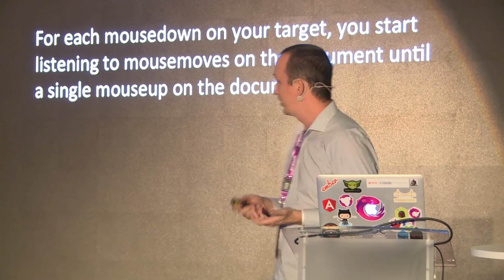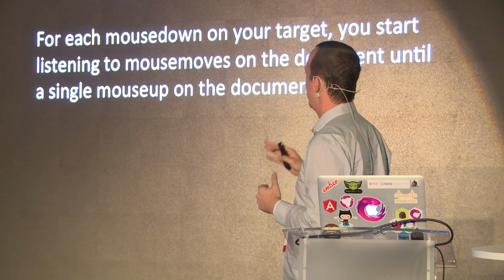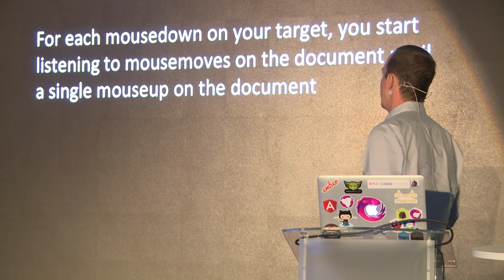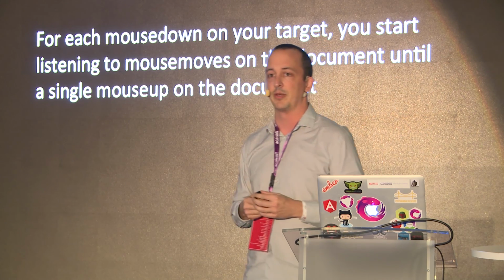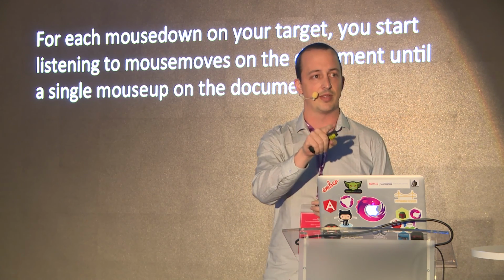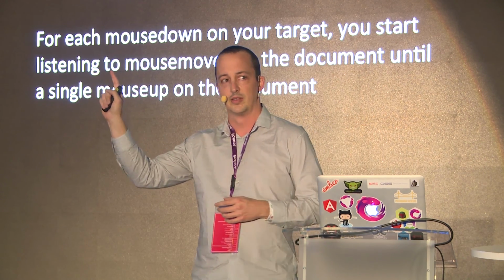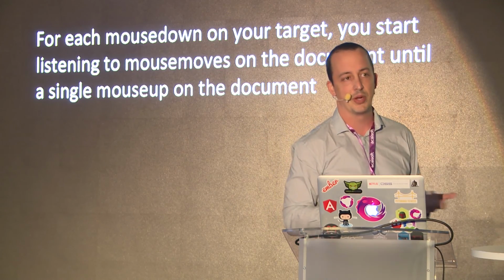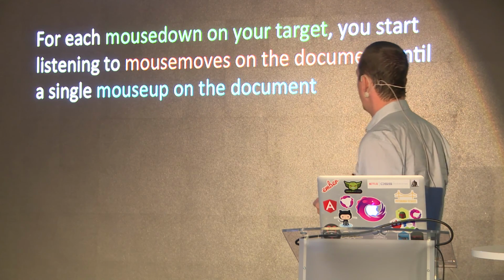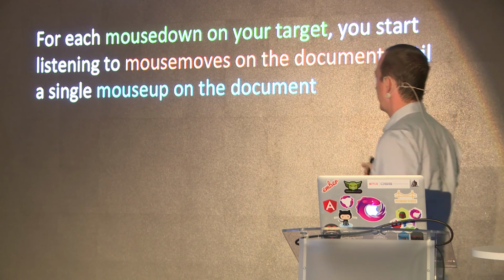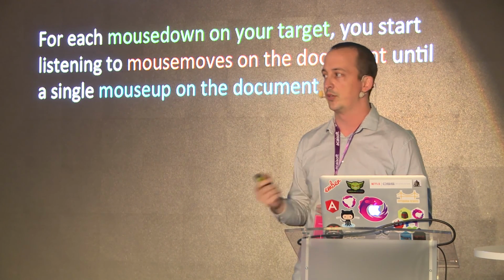Drag and drop, and I'm just going to read this right here. If you just wrote down what you were going to do with it, it's: for each mouse down on your target, you start listening to mouse movements on the document until a single mouse up on the document. So you start listening on the mouse down on the target, and then you have all these mouse movements over the document until you let go, right? We're actually composing 3 different things here. There's mouse downs on the target, there's mouse moves on the document, and there's mouse ups on the document. There's 3 different sets of events that we need to compose together to create this behavior.